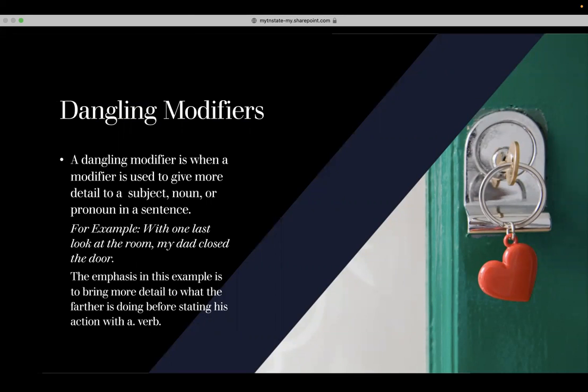Now, in this sentence, before we are bringing attention to the actual action or the purpose of the sentence, details about what is going on is stated before the independent clause. The emphasis in this example is to bring more detail to what the father is doing before stating his actions with a verb.